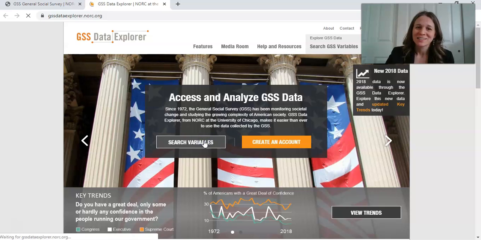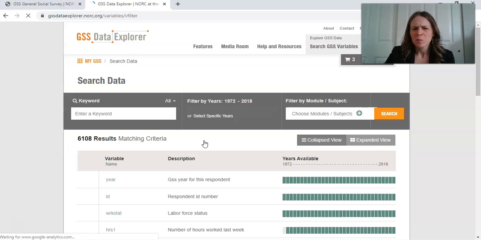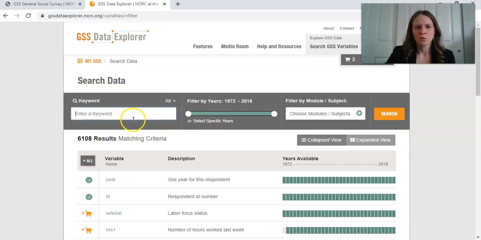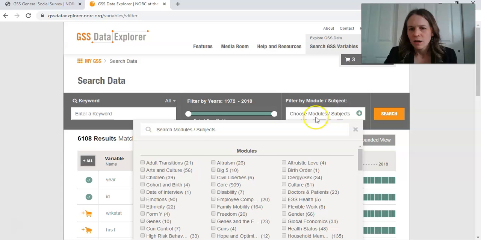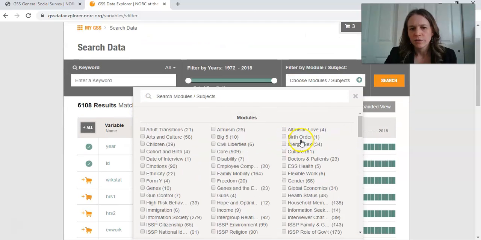So here we're going to click on Search Variables. Remember, I was looking for something having to do with cooking. Here's where you can enter a keyword. You could filter by certain years if you want to. And then if you click on this box here, this is where you can see all the different